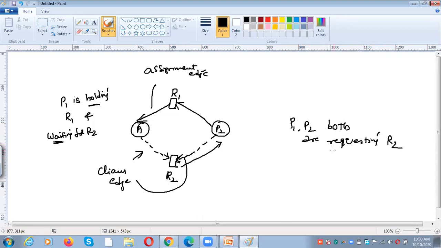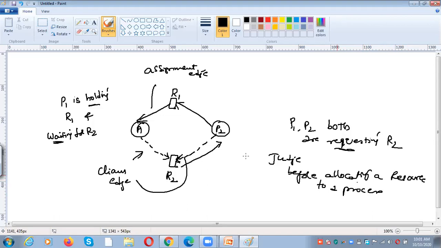Whenever there are request edges, you need to judge before allocating a resource to a process. Both P1 and P2 are requesting R2, so to whom do I need to allocate the resource? Whenever you allocate a resource, there should be no cycle. No cycle should form if you allocate a resource to a process. For example, if you allocate it to P2, what happened? There is a circle. Then it will become a cycle.